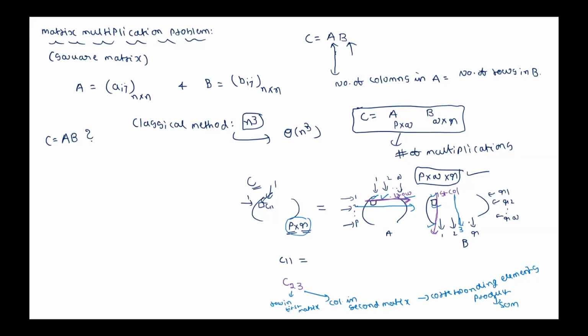Hence the total number of multiplications is P into Q into R. Is that correct? Correct, sir.